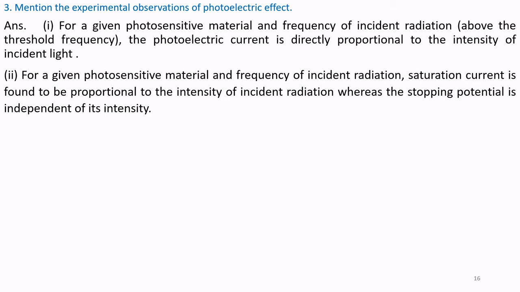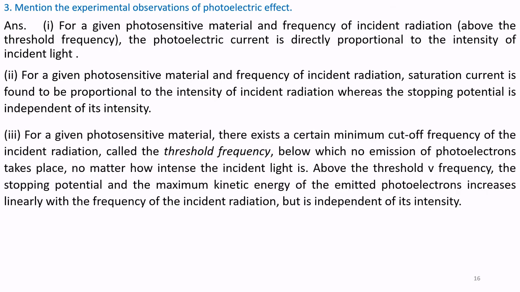2. For a given photosensitive material and frequency of incident radiation, the saturation current is found to be proportional to the intensity of radiation, whereas the stopping potential is independent of the intensity. 3.